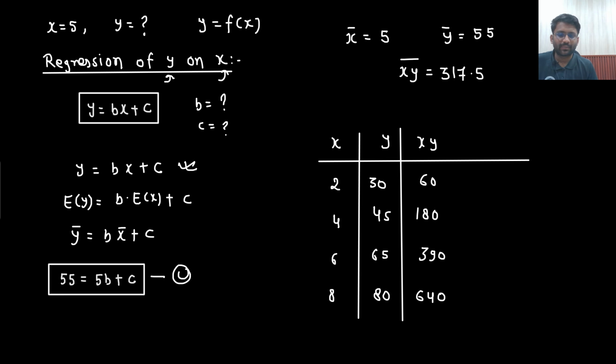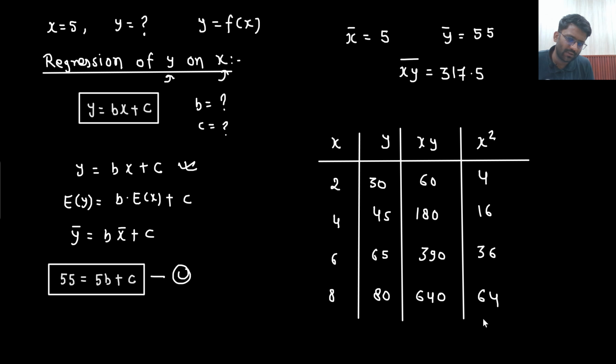So this data I have found out: 317.5 equals b into expectation of x square. So I need to calculate the data of x square. That will be 4, 16, 36 and 64. Right?